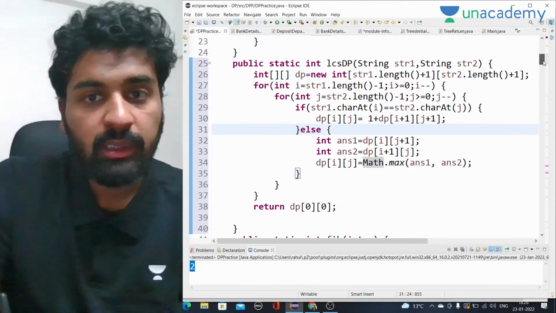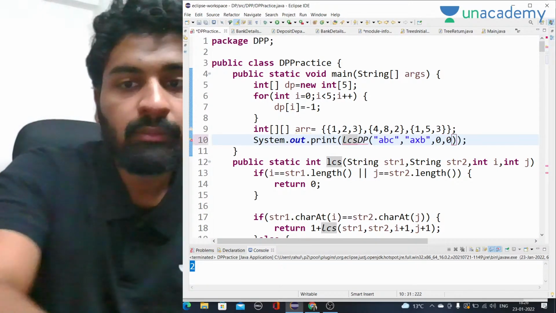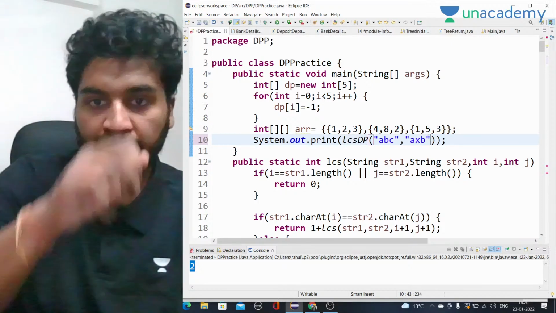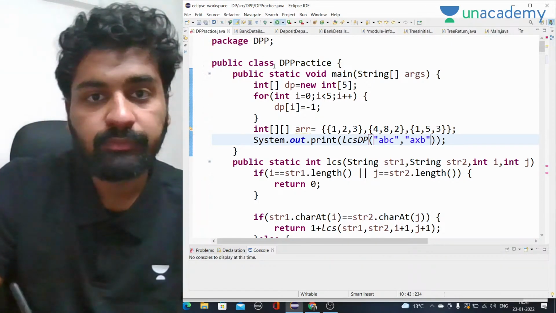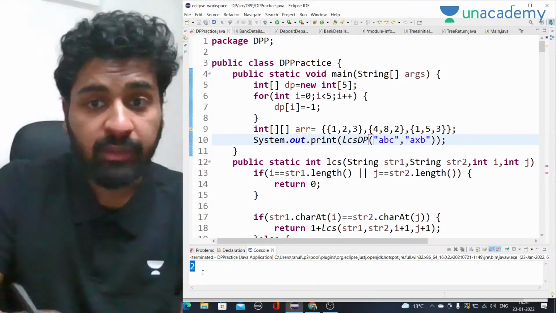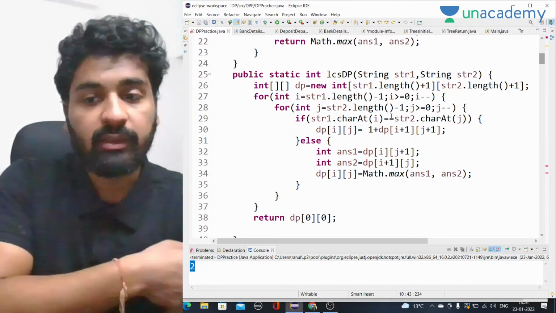If we run LCS DP and find the answer here, you can see the answer is 2, which we have already calculated.